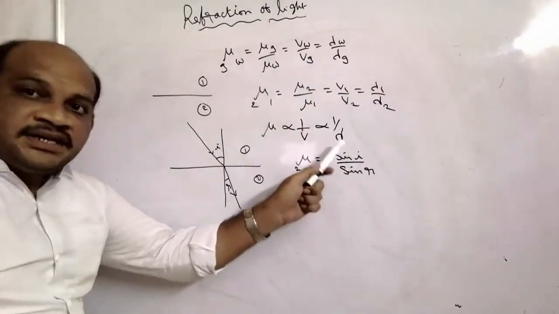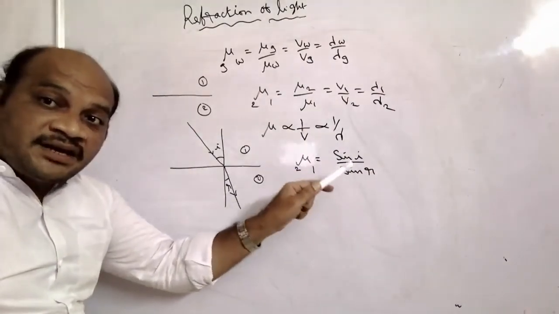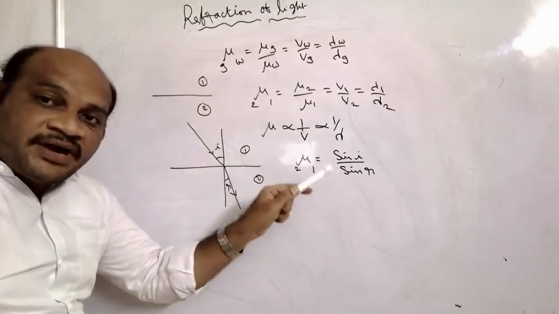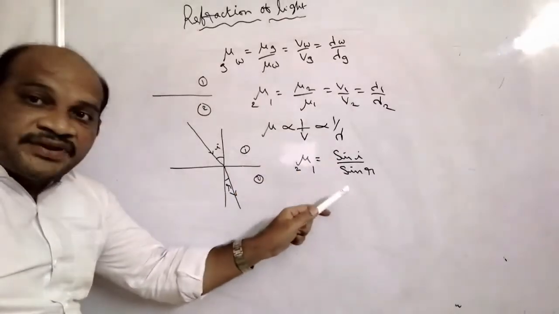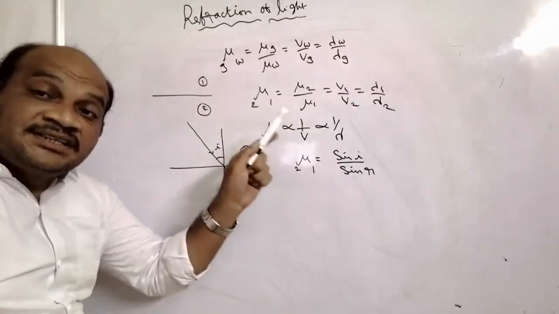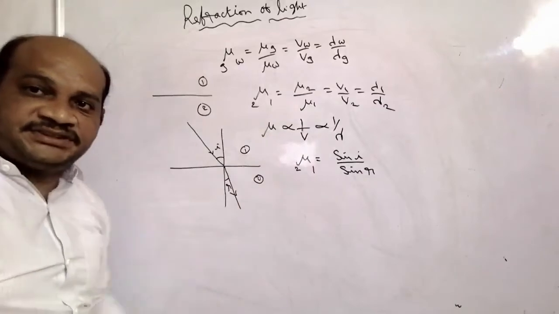So here the ratio of sine value of angle of incidence to sine value of angle of refraction is a constant. That constant is called the refractive index.